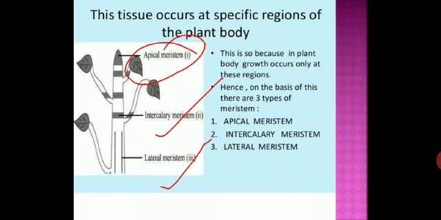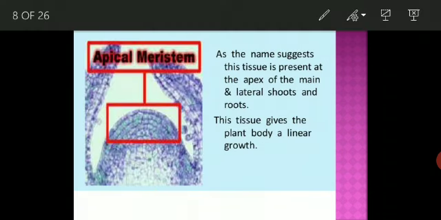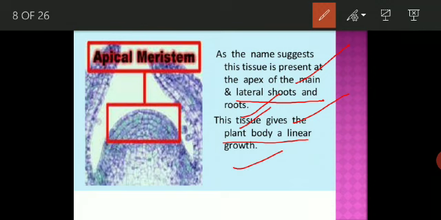Students, this meristematic tissue is present in the growing tip of the stem and roots, so it increases the length of the stem and root. It is found at the apex of the main and lateral shoot and the root, and this tissue gives the plant body a linear growth. This is the apical meristematic tissue.